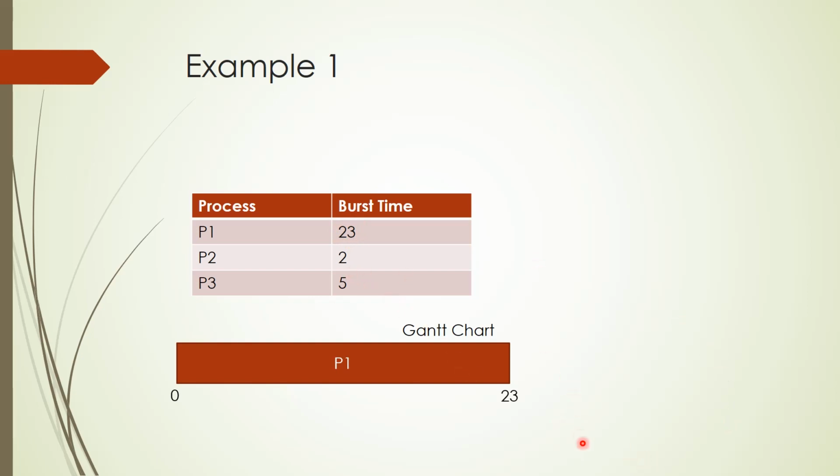After that, P2 needs 2 clock cycles to complete its execution. So 23 to 24 and 24 to 25, which is 2 clock cycles for P2. And finally we have P3, which needs 5 clock cycles to complete its execution. That is from 25 to 26, 26 to 27, 27 to 28, 28 to 29 and 29 to 30. Now if you notice, this is non-preemptive. That means when P1 is executing, P2 and P3 are not disturbing or interrupting its execution. That is why it is called non-preemptive or cooperating.